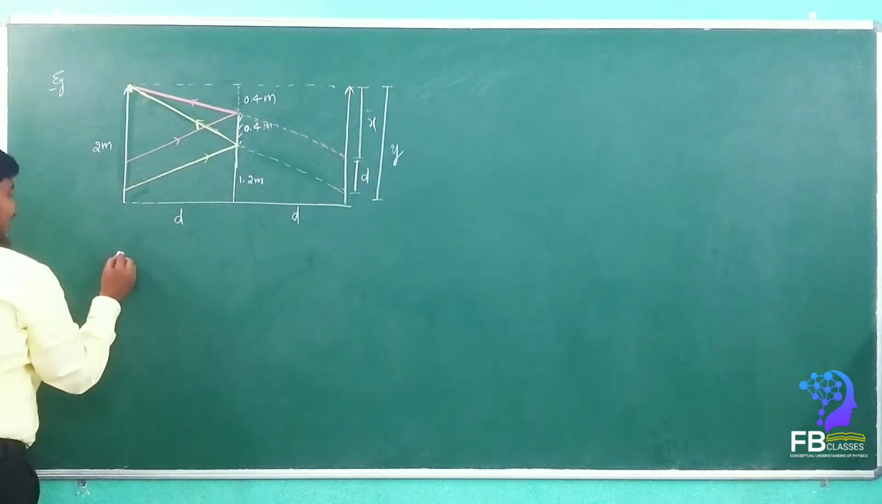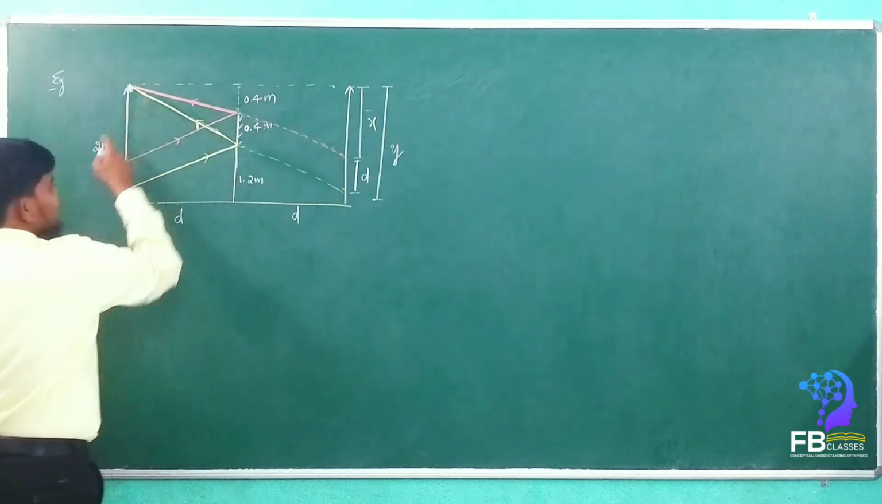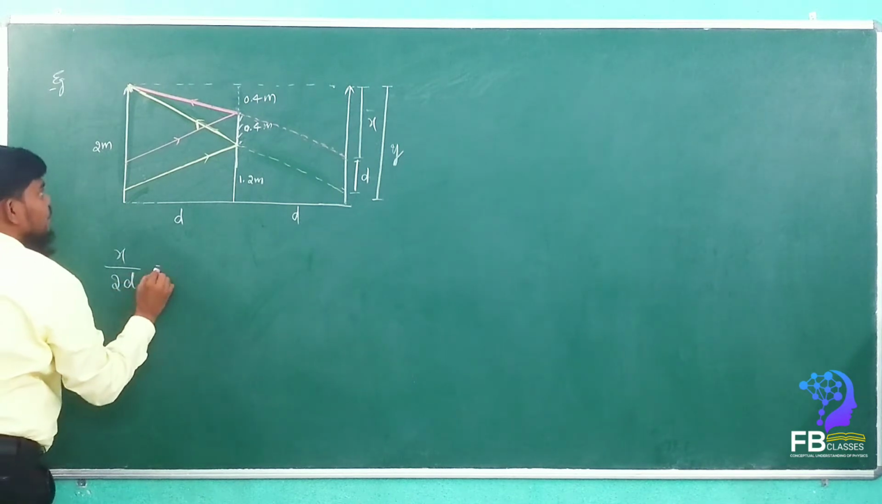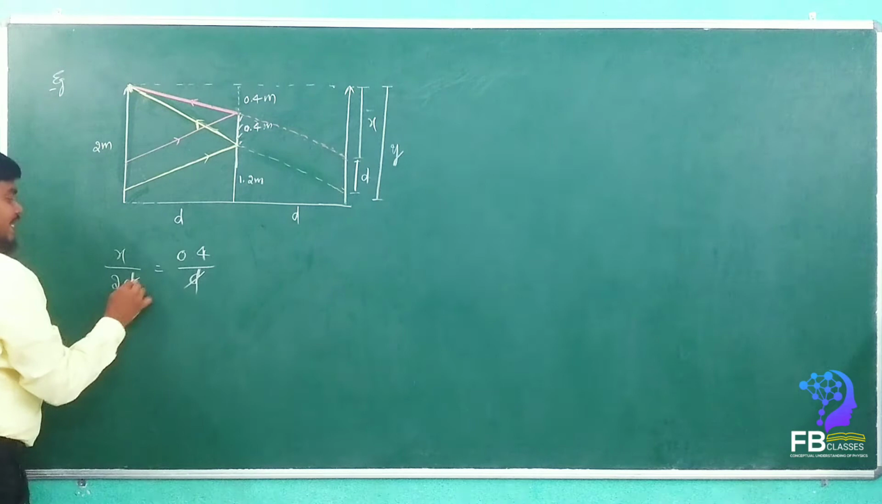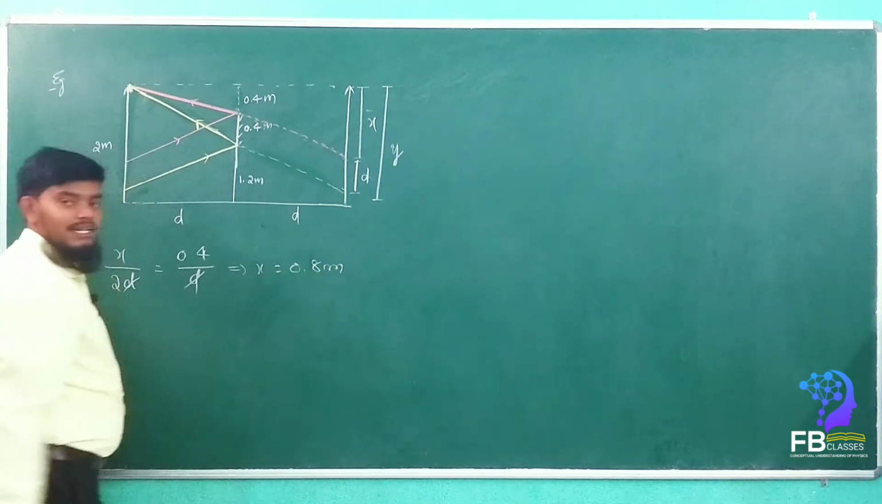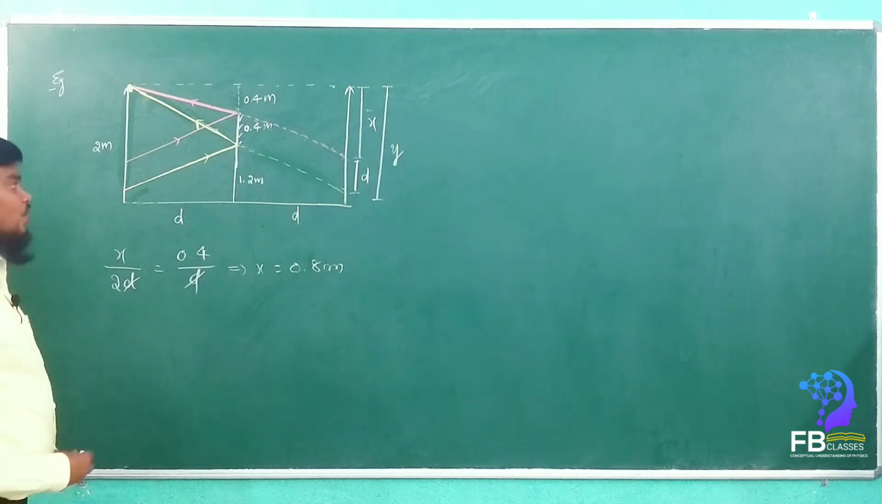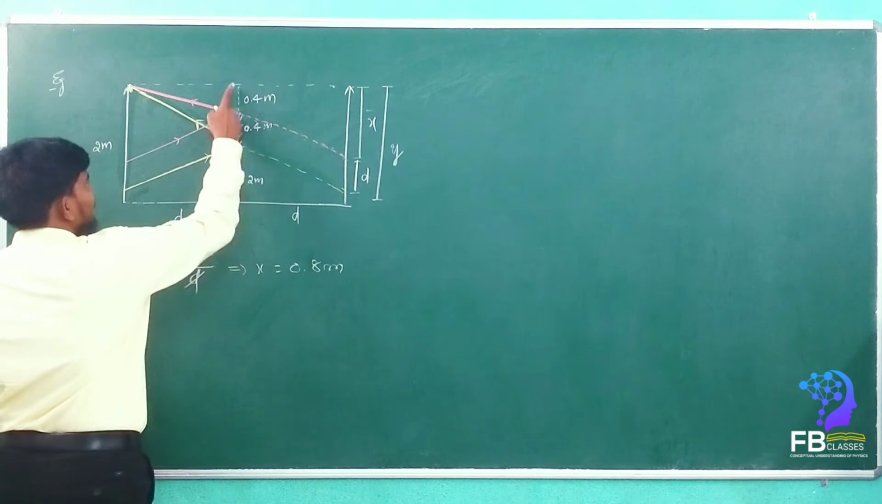So now x, see here, x upon how much, my dears? This is 2d. x upon 2d is equal to 0.4 upon d. So d gets cancelled. So it will come x is equal to 0.8 meter. Is it not? Yes or no? Yes, sir.